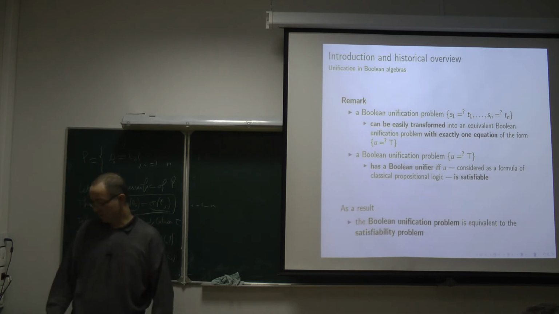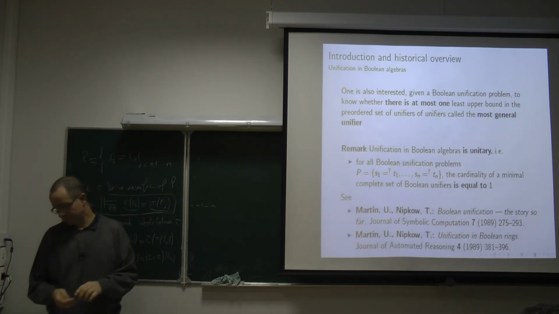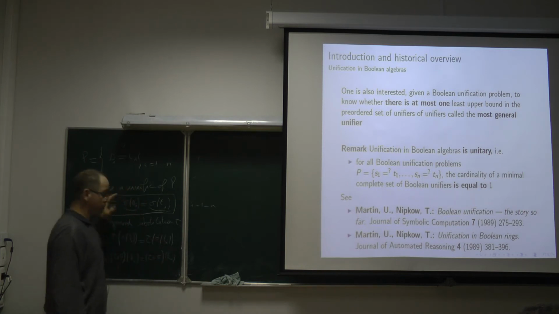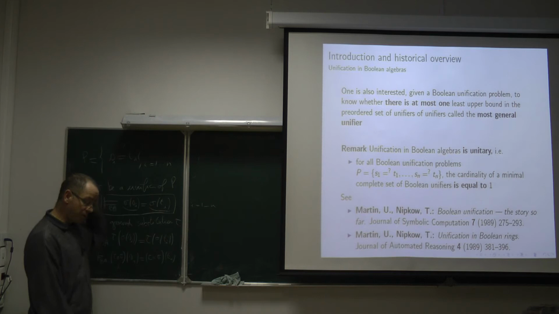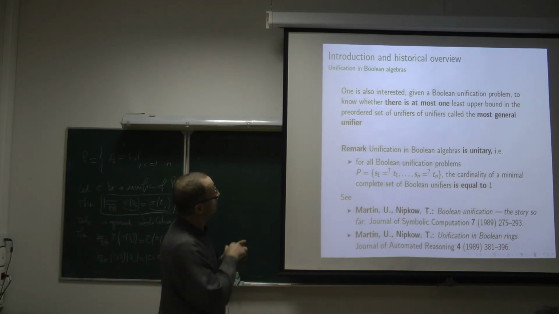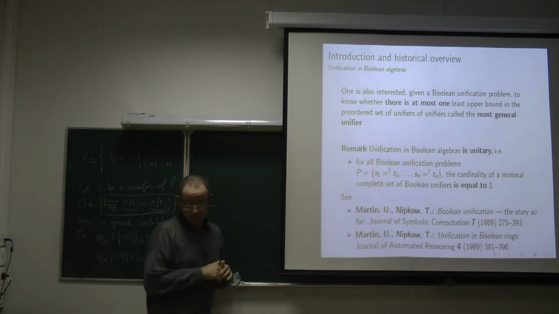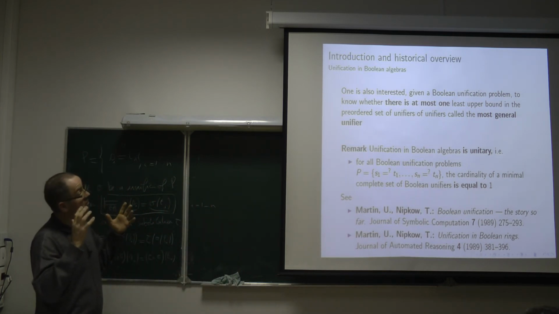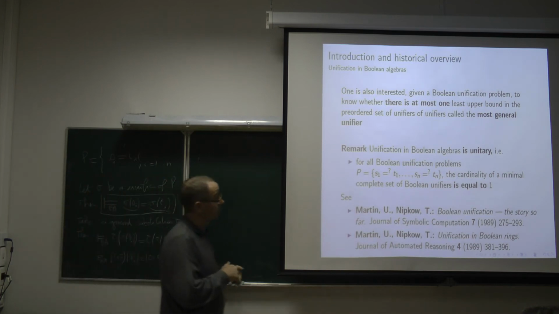Yes, this is what I was saying before. Here we have seen some examples of unification problems, but there is a concept which is interesting. Suppose we have a unification problem, for example in Boolean algebra.